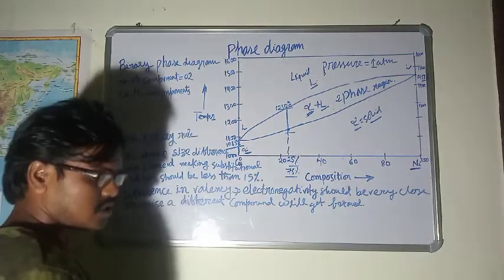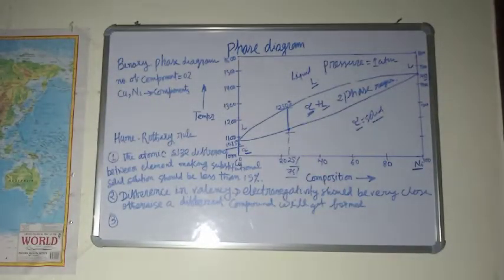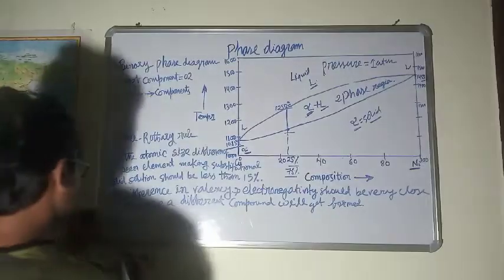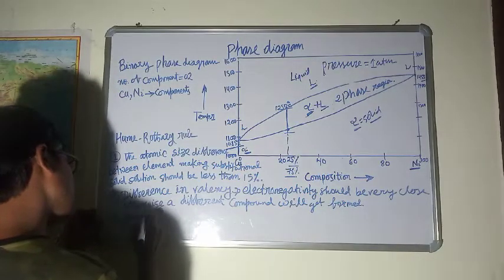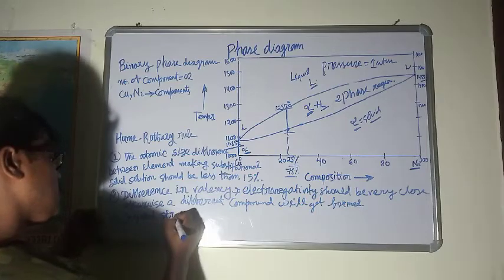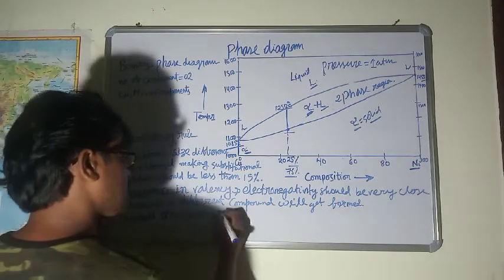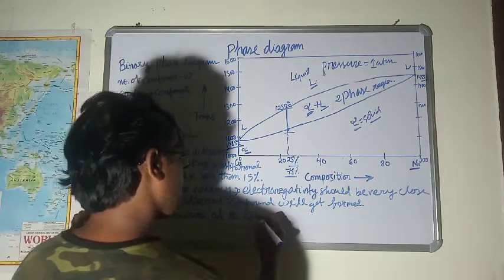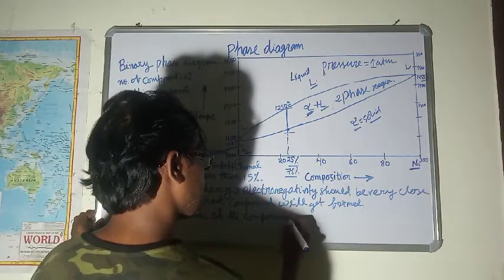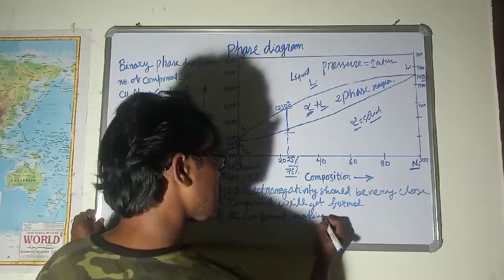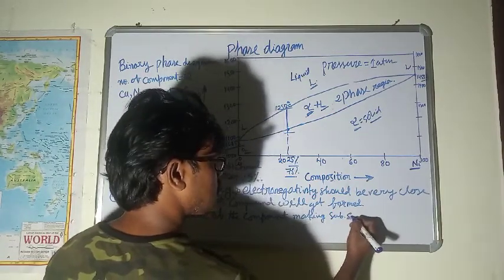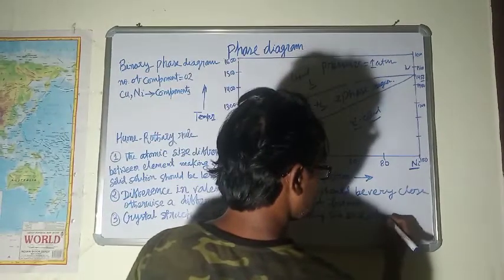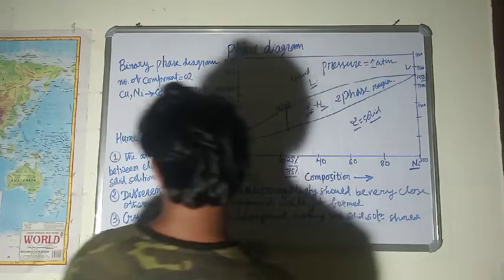Third condition we'll talk about. Third point is crystal structure. The crystal structure of the components making the substitutional solid solution should be the same.